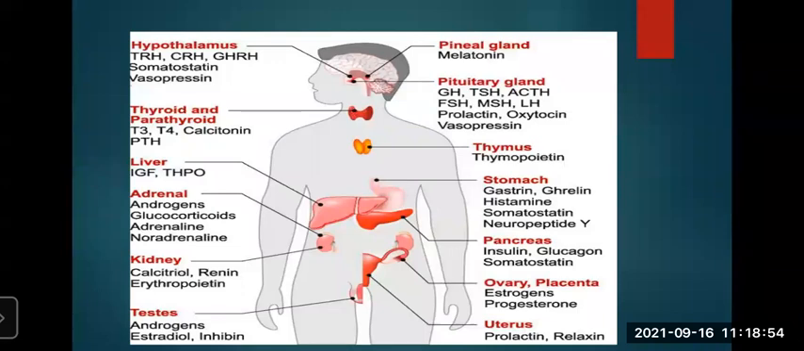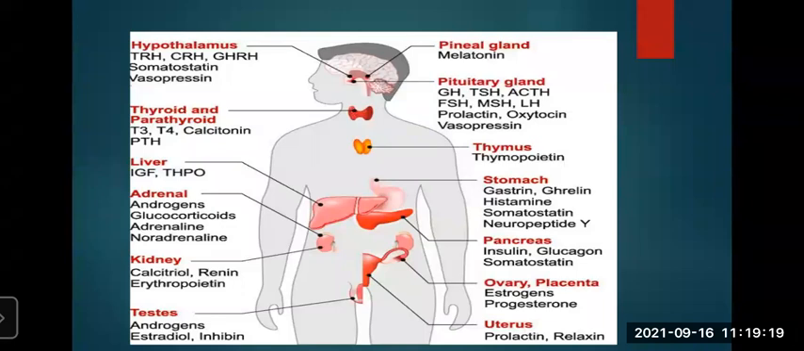Now pancreas, you can see pancreas, the red color portion behind the stomach. You can see below the stomach it is given, but it is behind the stomach. Four types of cells: alpha cell, beta cell, delta cell, PP cells or F cells are there. And what hormones they secrete: glucagon, insulin, somatostatin, pancreatic polypeptide.